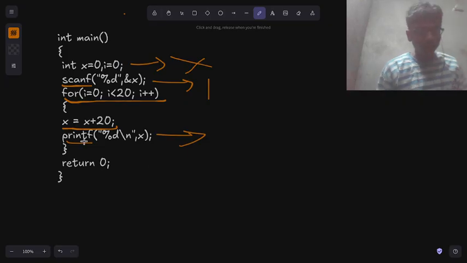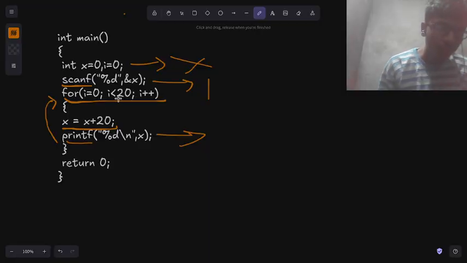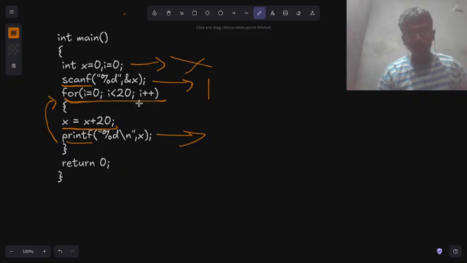Okay, so this is printf, and it is inside a for loop. The for loop runs from 0 to 19, which is basically running 20 times: 0, 1, 2, 3, 4, 5, 6 to 19 means 20 times.